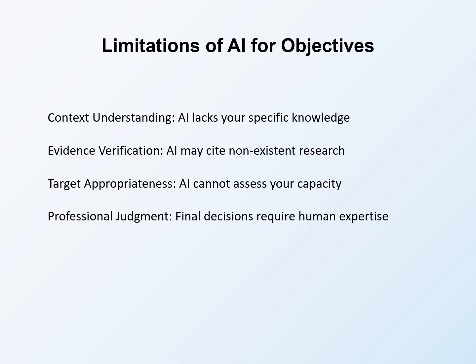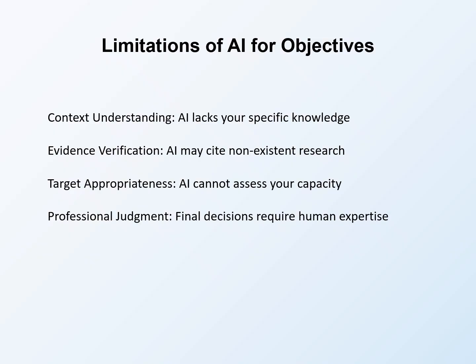Target appropriateness cannot be fully assessed because AI cannot evaluate your capacity. AI does not know your budget, staffing, or track record. You must assess whether suggested targets match your capability. Professional judgment means final decisions require human expertise. AI generates possibilities. You determine what fits.